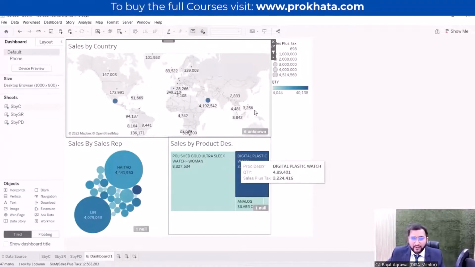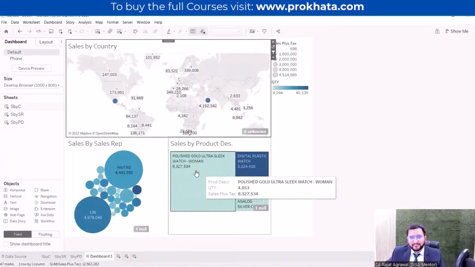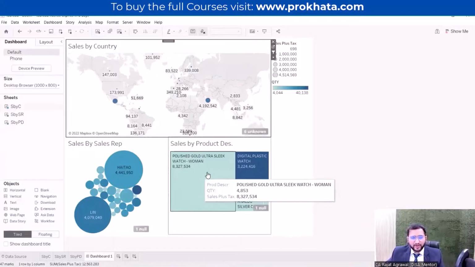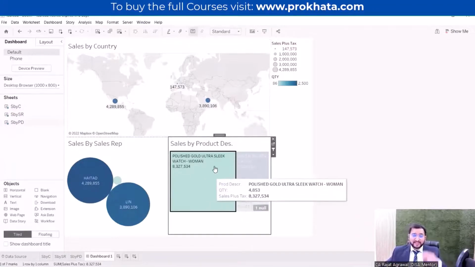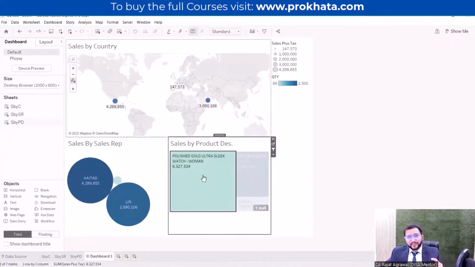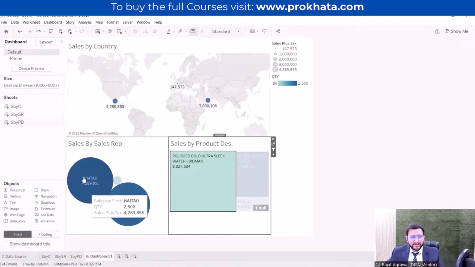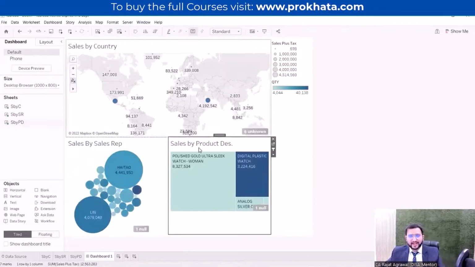We can drill down from here also. If I want to see which countries are buying this watch, I will just click on this, and it will show me only 3 countries buying this watch. So these are my biggest buyers, because, as we saw in our previous visualizations, this was the highest selling product. We can see it is sold in Mexico and UAE, and some in France, and these 2 persons are helping to get these results. If I click on escape, I'm getting the complete data.